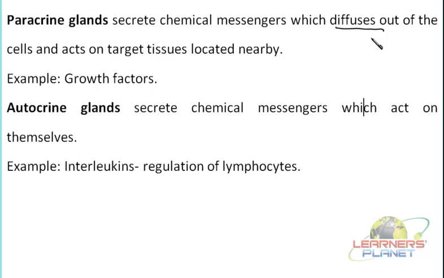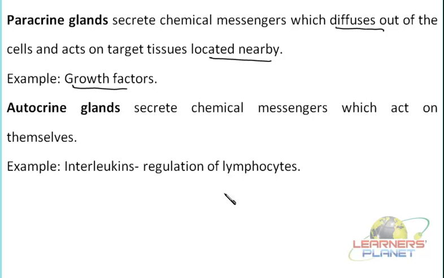So these messengers which are secreted here, they will diffuse out in the surrounding and will reach the target tissue. And of course these target tissues must be located in a nearby location. Can you think of certain examples? They could be like various growth factors. Now what are these growth factors?